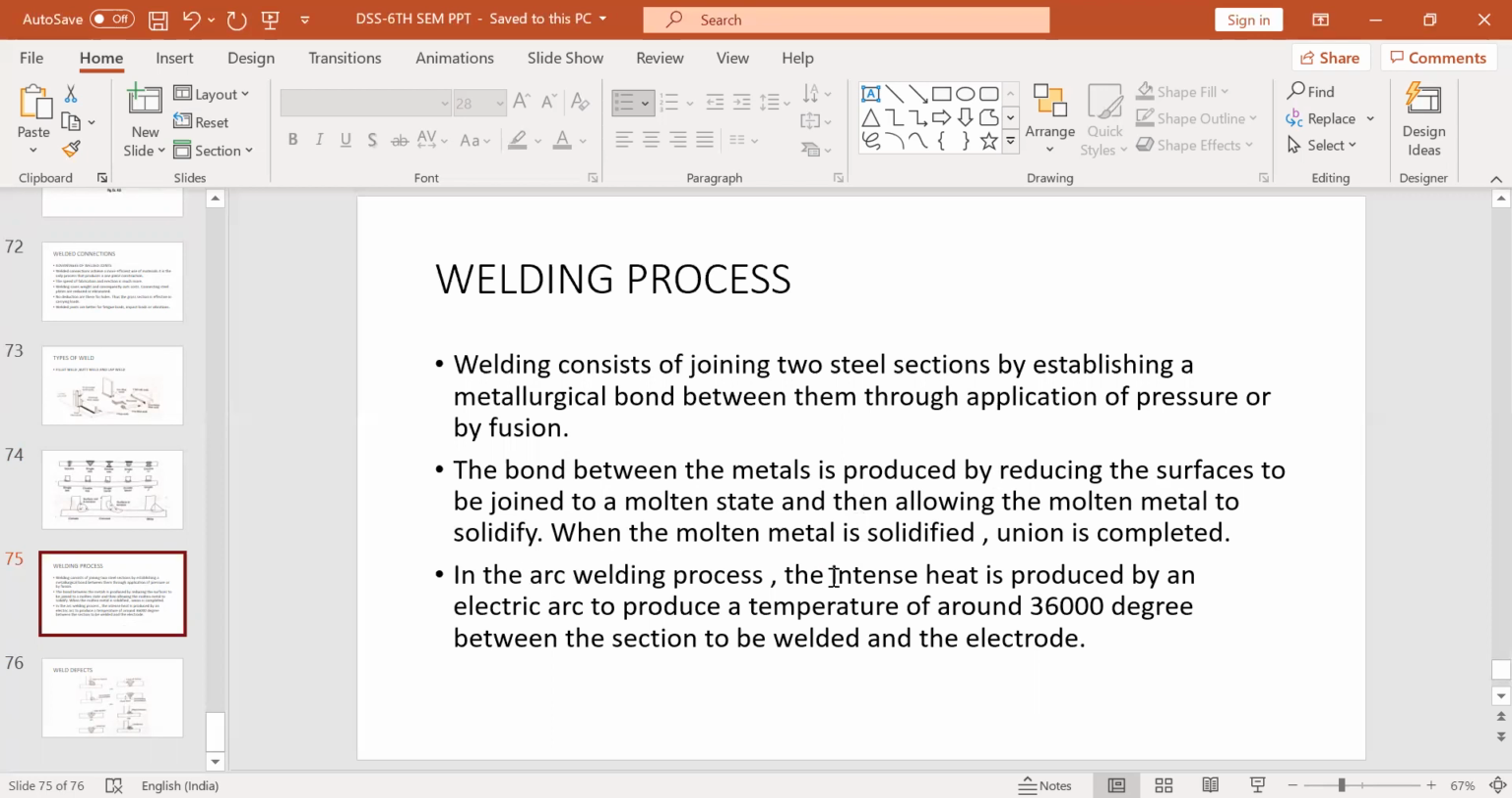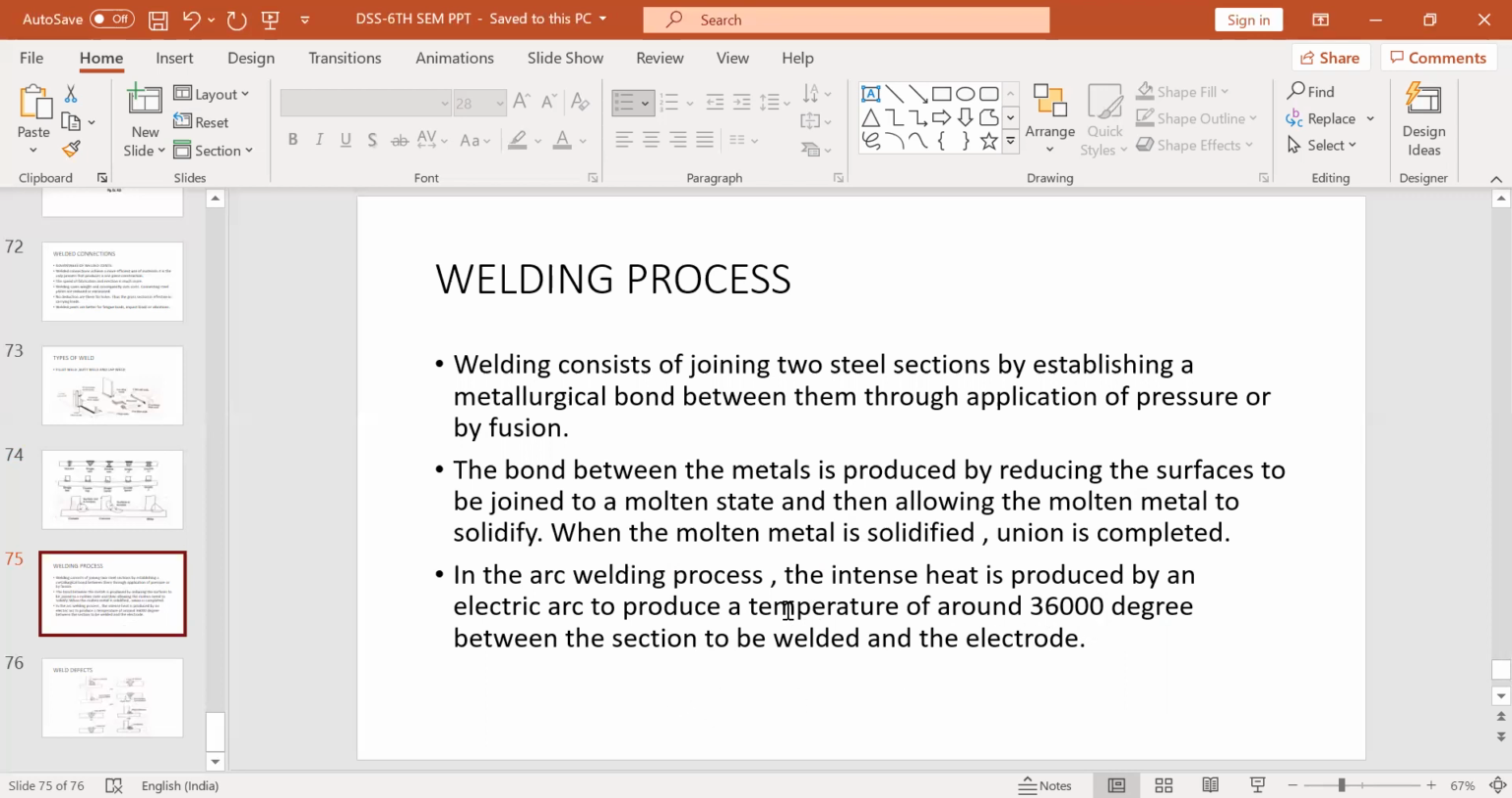Now in the arc welding process, the intense heat is produced by an electric arc to produce a temperature of around 36,000 degrees centigrade between the section to be welded and the electrode. When you run the electrode after the application of the arc, the temperature at the surface of the metal to be joined and the electrode is 36,000 degrees centigrade. At this temperature, any metal will melt. This is beyond the melting point of any metal, so the metal will melt down